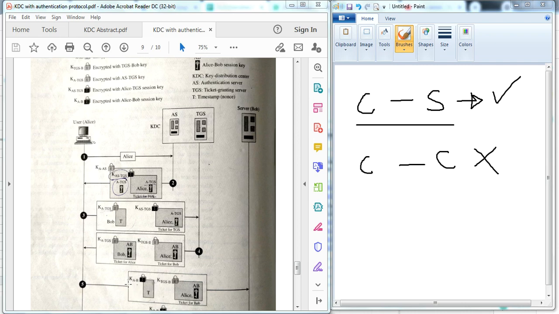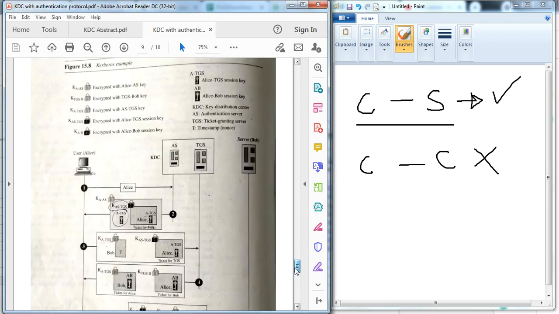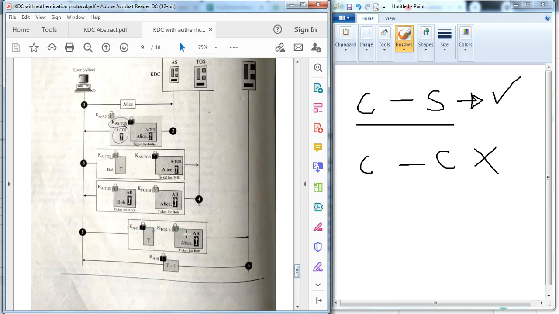Now Alice encrypts a timestamp with the session key and sends it, along with the message received from the TGS, to Bob. Bob decrypts the message that came from the TGS, gets the session key, then decrypts the timestamp, subtracts 1, and sends it back to Alice for verification.